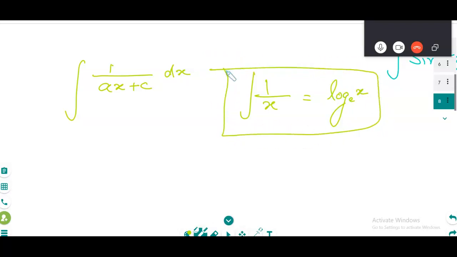Please remember this formula. This is a special case. Okay, I forgot this formula. Log. What is the integration of x power minus a?